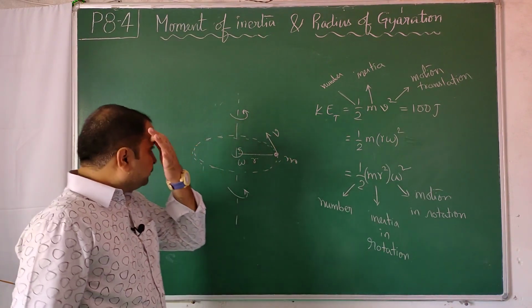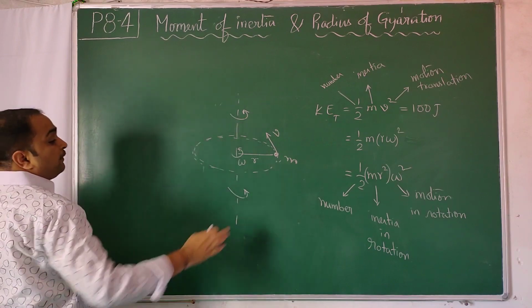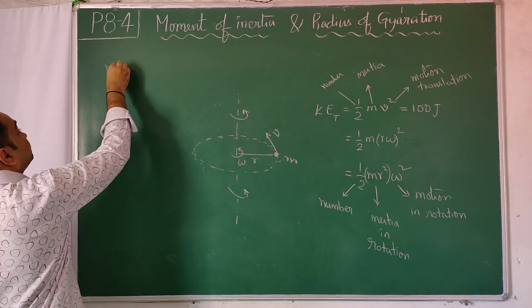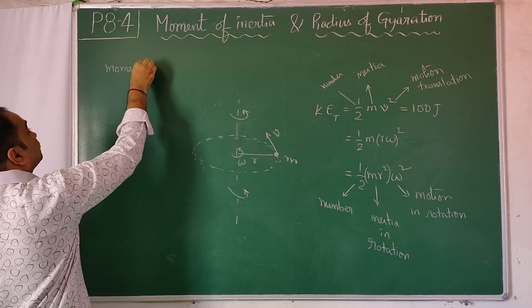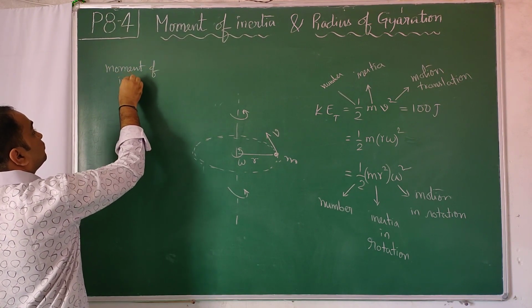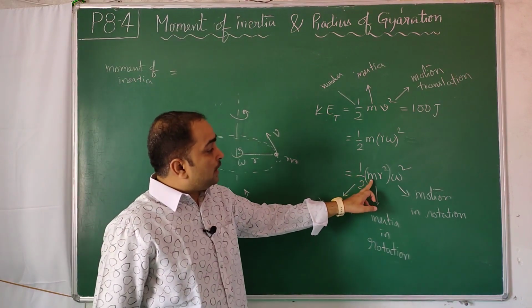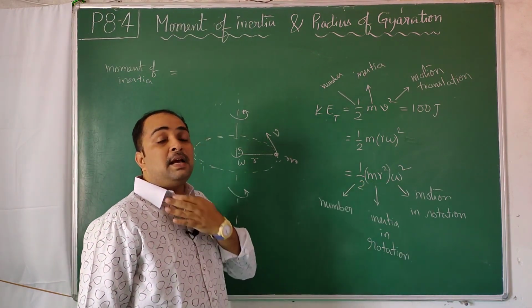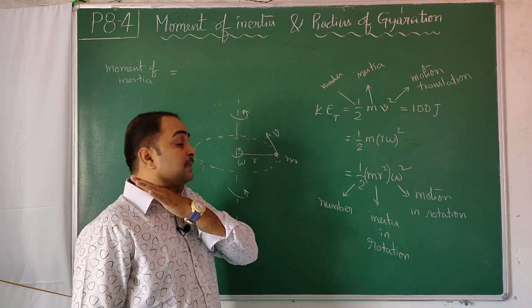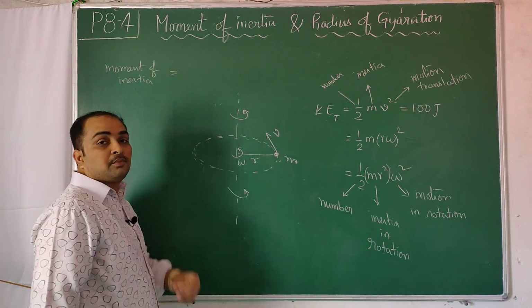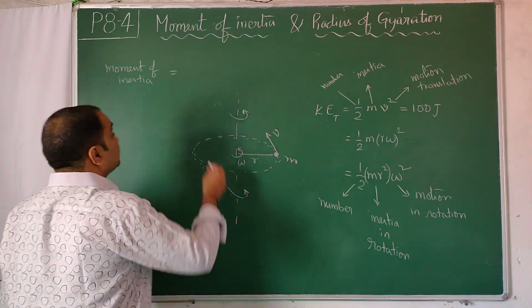So that term we defined as moment of inertia. And that is equal to mass times this r, which you should not read as radius, but read as the perpendicular distance from the axis of rotation.